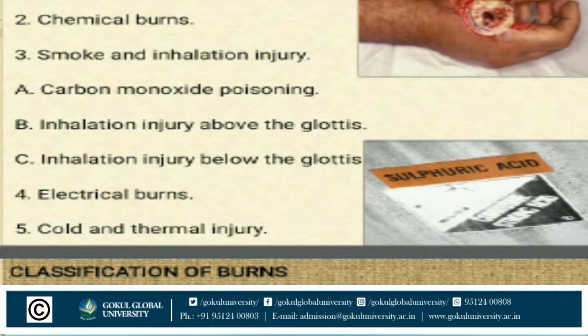Among them, the main ones, thermal burns and chemical burns, are the more common causes of burns, and smoke inhalation injury and carbon monoxide poisoning are also important things related to burns.